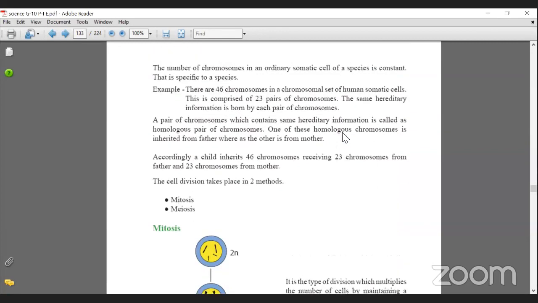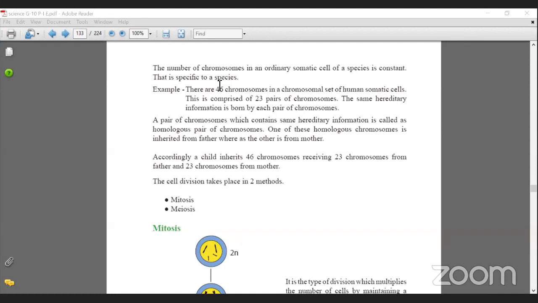The number of chromosomes in an ordinary somatic cell. So a somatic cell is not a gamete cell. Gametes, of course, are in your reproductive system. Those are the reproductive cells, basically. Now, the cells in our hands, the skin, the liver, the eye, they are somatic cells. So that is constant.